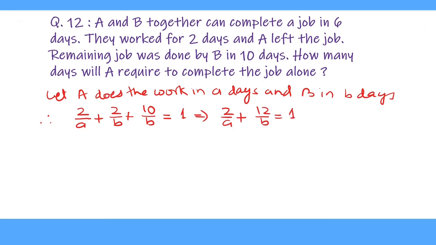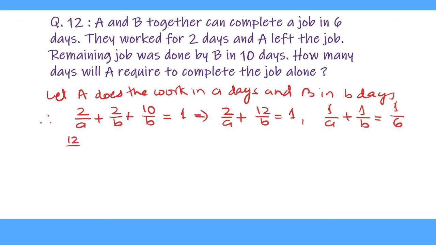Now it is given to us that they can complete the work together in 6 days. Thus 1 upon A plus 1 upon B, that is their 1-day work together, equals 1 upon 6. Now we have got the two equations and we have to find the value of A. So if we eliminate B from these two equations, we can find the value of A. So we multiply the second equation by 12 and we solve like this.